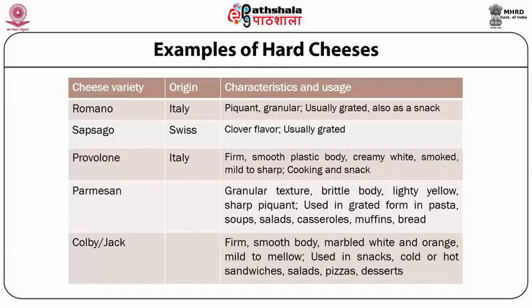The last variety, Colby or Jack, the characteristics include a firm smooth body, marbled white and orange color, mild to mellow flavor, and application includes use in snacks, cold or hot sandwiches, salads, pizzas, and desserts.